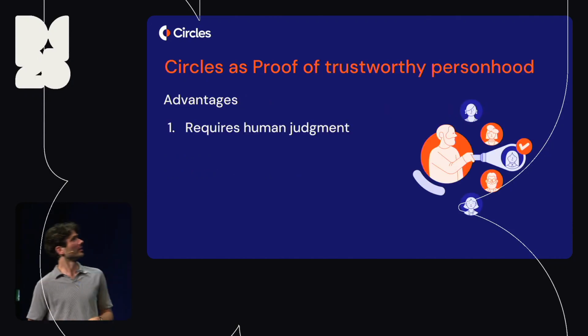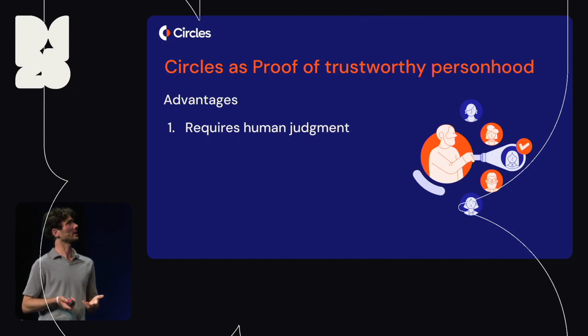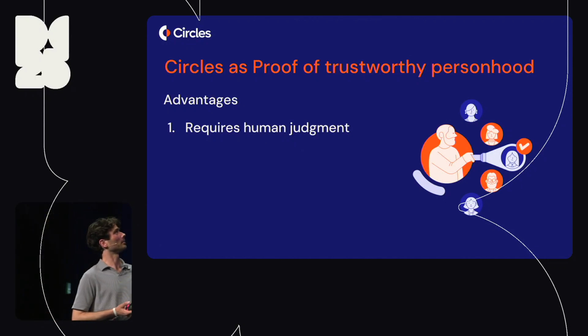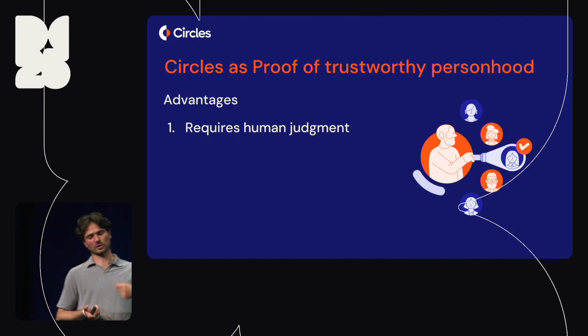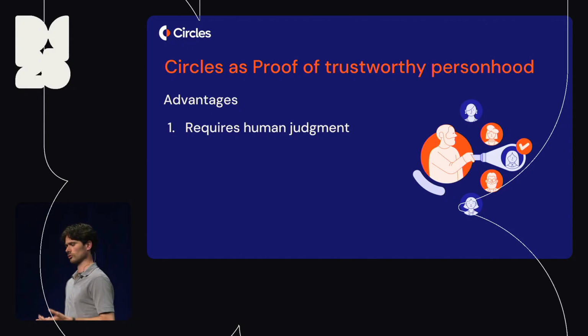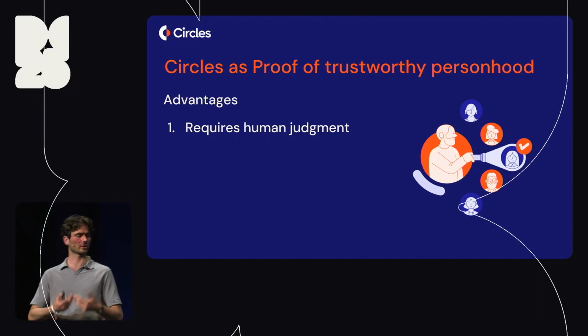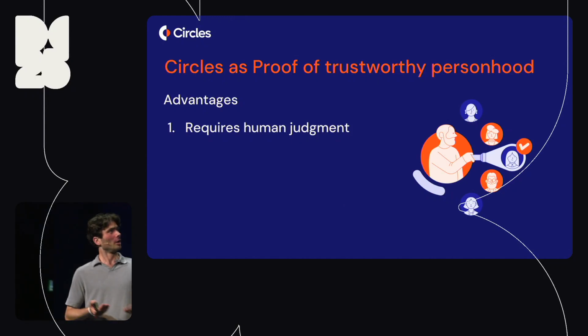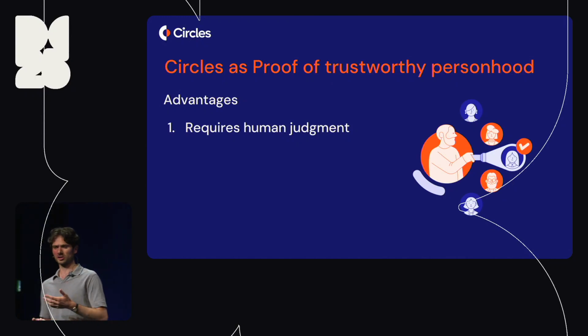And I think this is an interesting way to look at it, at least for me, because I think it builds on the strengths of the approach. Personhood, to my knowledge, is pretty much a binary property that people either have or they don't. But economic trustworthiness is super fuzzy. It depends on what you mean by it. So it requires human judgment.